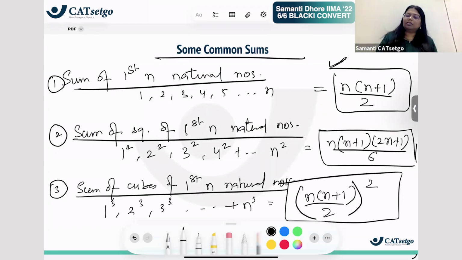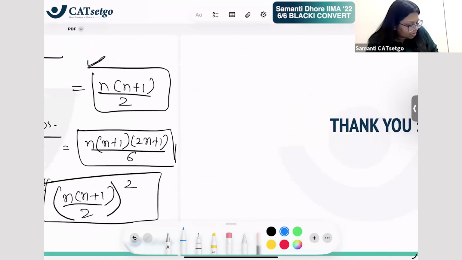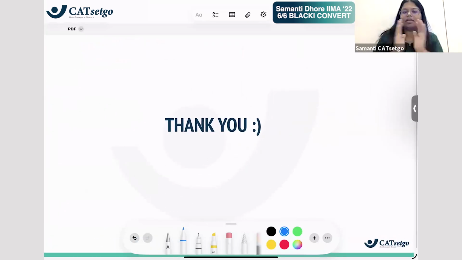These are some common sums. वैसे ही try finding the sum of first n even numbers, first n odd numbers. They are nothing but APs only, no? अगर मुझे तुम्हें बोलना है कि 2, 4, 6, 8 का सम निकालो या 1, 3, 5, 7 एंड सो ऑन का निकालो, these are what? These are APs only, no? तो अभी हम AP के फॉर्मूले से निकाल सकते हैं, ठीक है? So these are some common sums that you should know, and that is it for today's class.